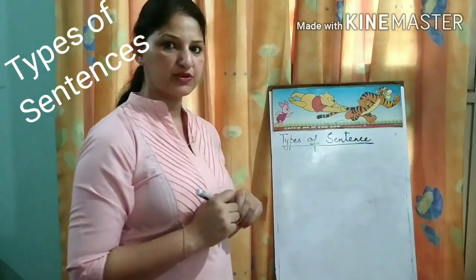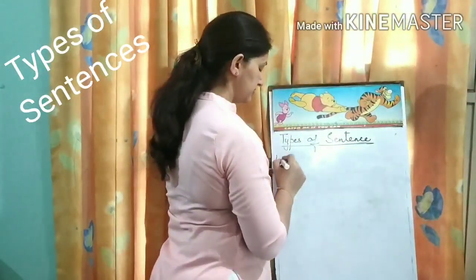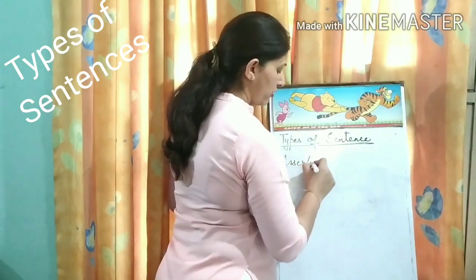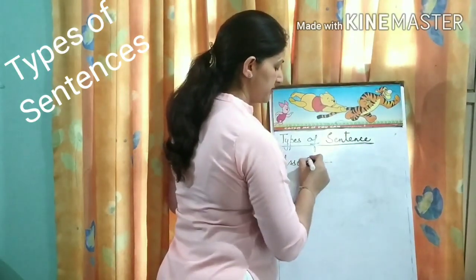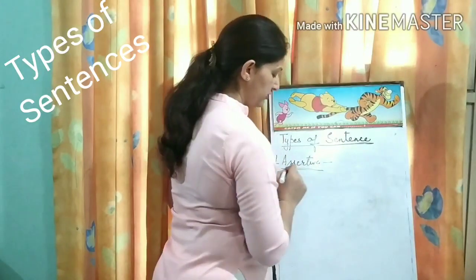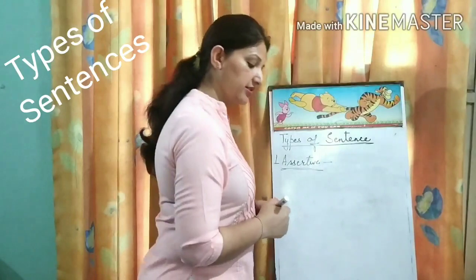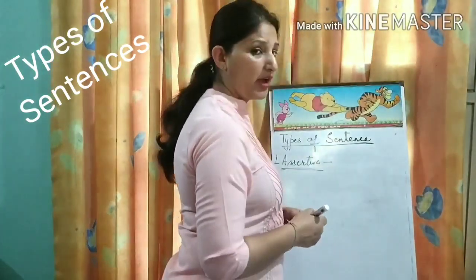So there are 4 types of sentences. The first one is the assertive, or you can say the declarative, or the statement sentences. They are simple sentences and tell you a general truth, a fact, or a general statement. It is like if I say, a rainbow has 7 colors.